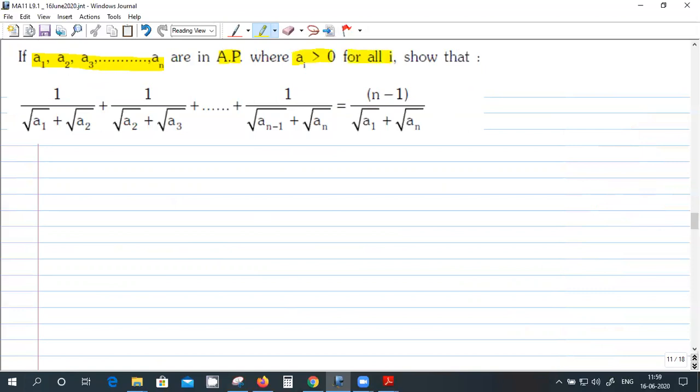Then you have to show this one. This is IIT JEE 1984. Getting the idea?